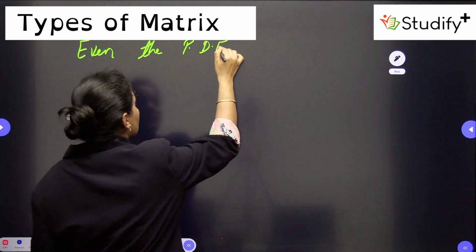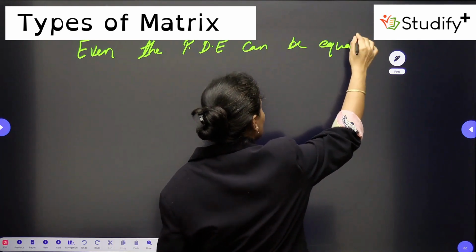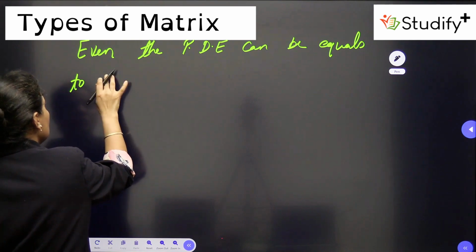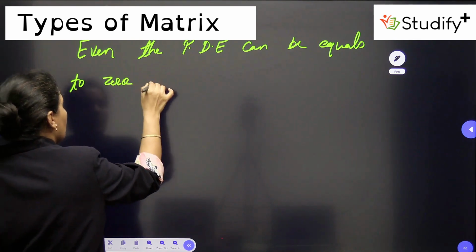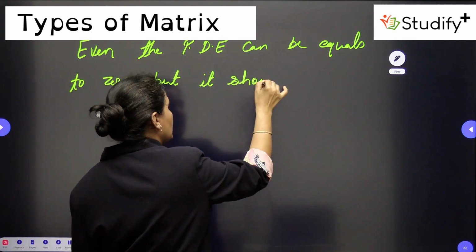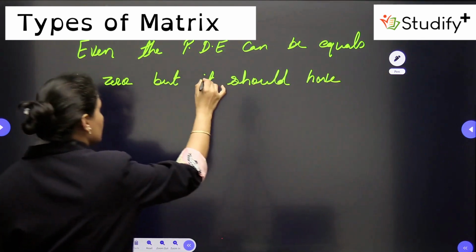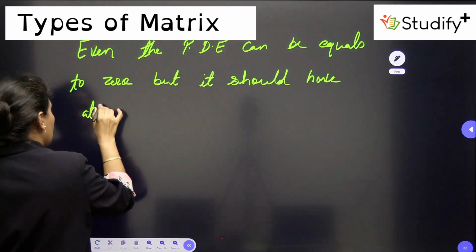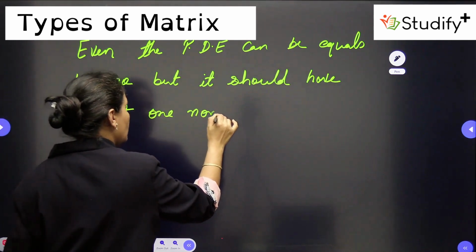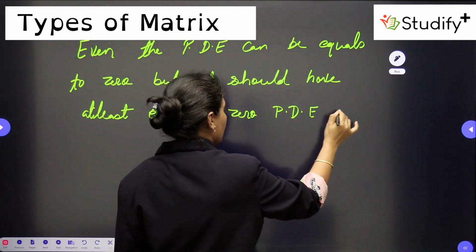Even the principal diagonal elements can be equal to 0, but it should have at least one non-zero principal diagonal element.